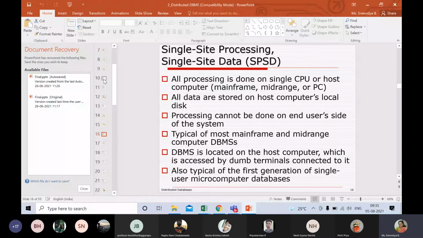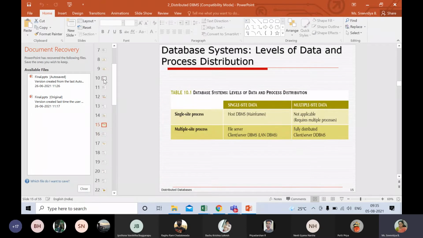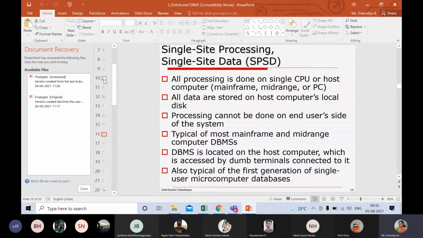In today's class, we will learn a few terminologies again. First, for a few minutes, I will discuss this with a schematic representation. After that, I'll tell you about certain terminology, not exactly architecture, but the way the data is distributed, or how you fetch the data from different places, based on whether the data is present in one place or multiple places, and whether processing happens in one place or multiple places. Based on that, how do you write a query? Once we start with this, we can do the laboratory part also easily.